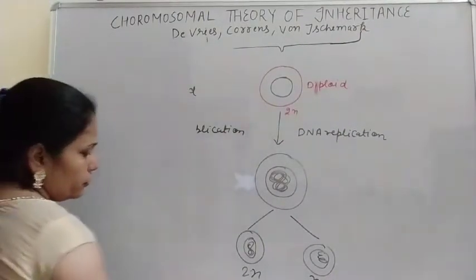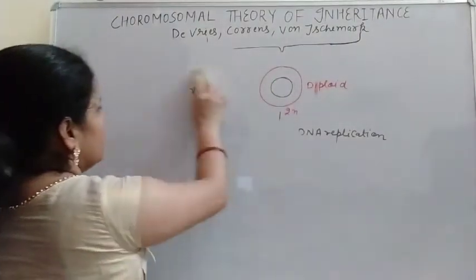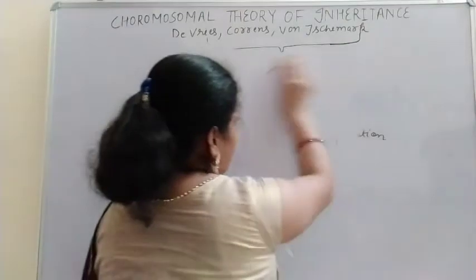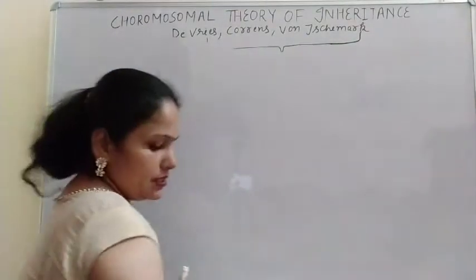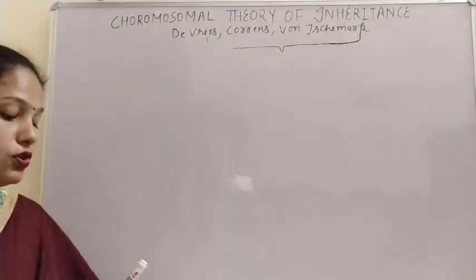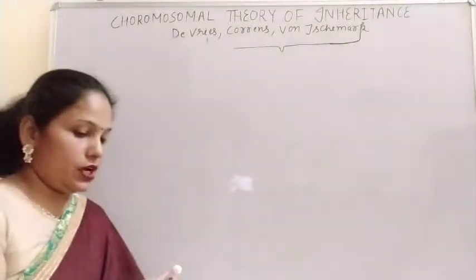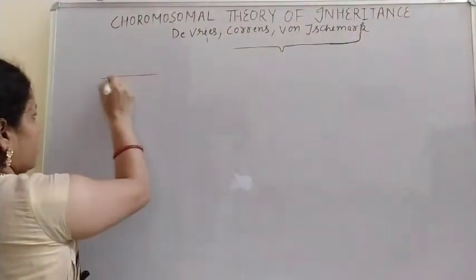So what do we conclude from this? We conclude that the behavior of the chromosomes and the behavior of the genes both remain the same during cell division and also during the formation of the gamete. So we can take an example.